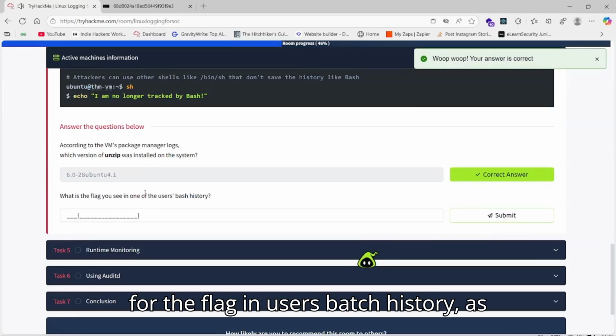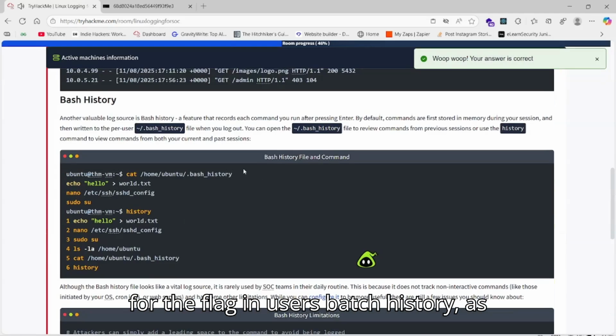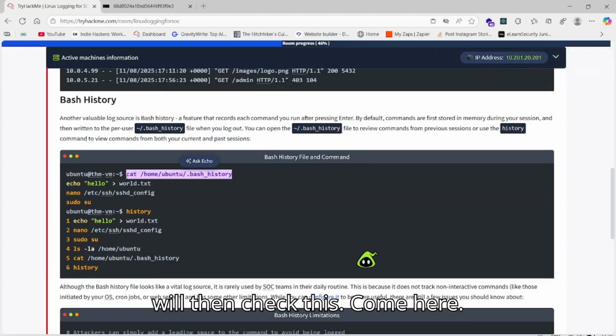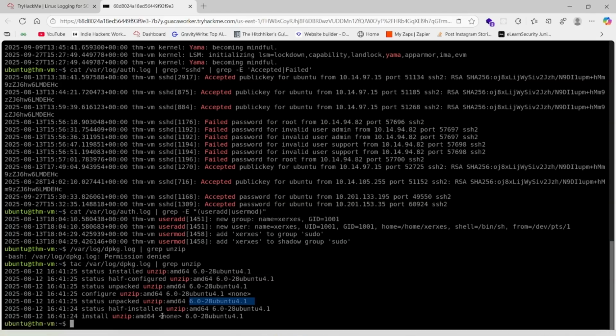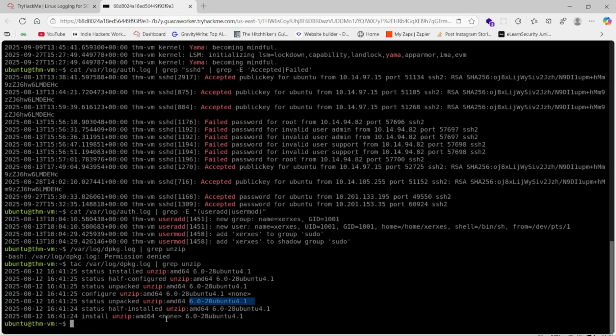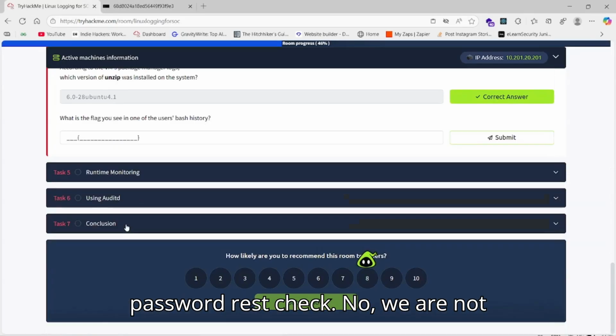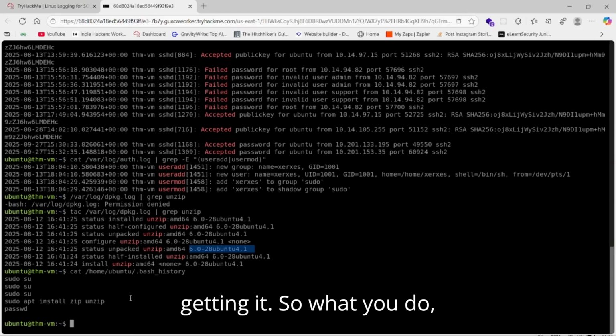And for the flag in the user's bash history, as I told you, what we'll do, we will check this, come here. Okay, now let's check. Password, let's check. No, we're not getting it.